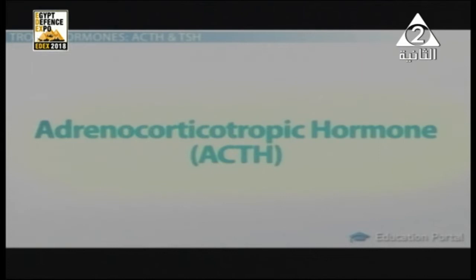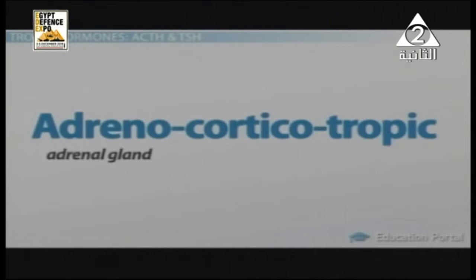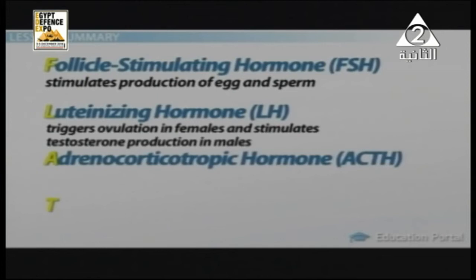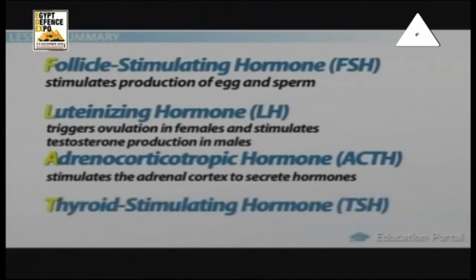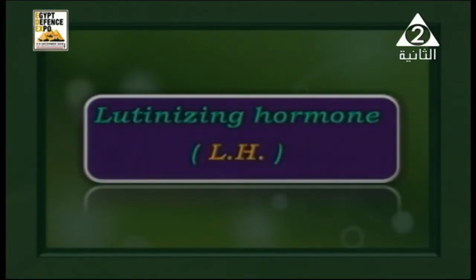We have some important functions also for the hormones of the neurohypophysis, or posterior lobe. This is a summary of what we said here. The follicle stimulating hormone stimulates production of sperms and ovum, luteinizing hormone triggers the ovulation in female and stimulates the testosterone production in male, and adrenocorticotrophic hormone stimulates the adrenal cortex to secrete hormones.